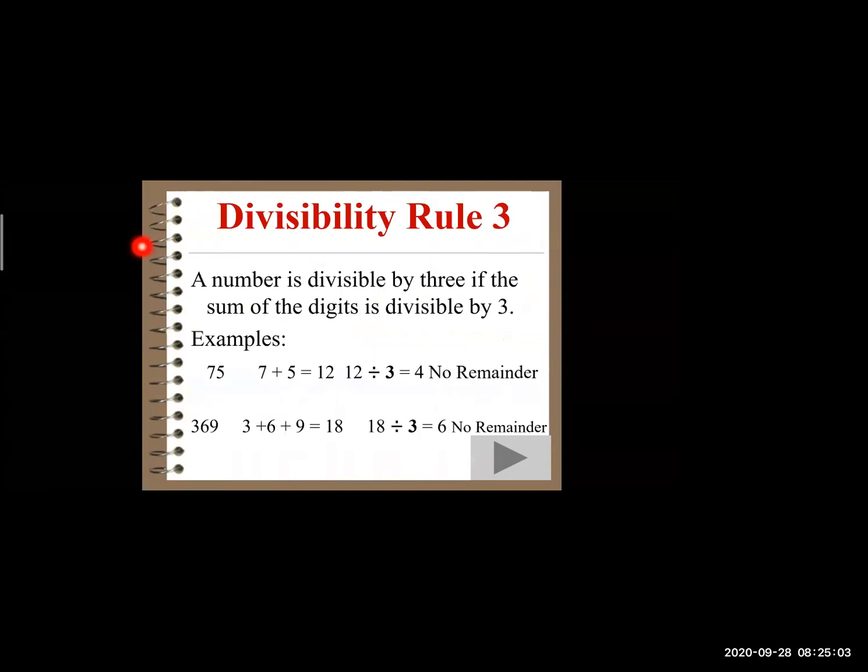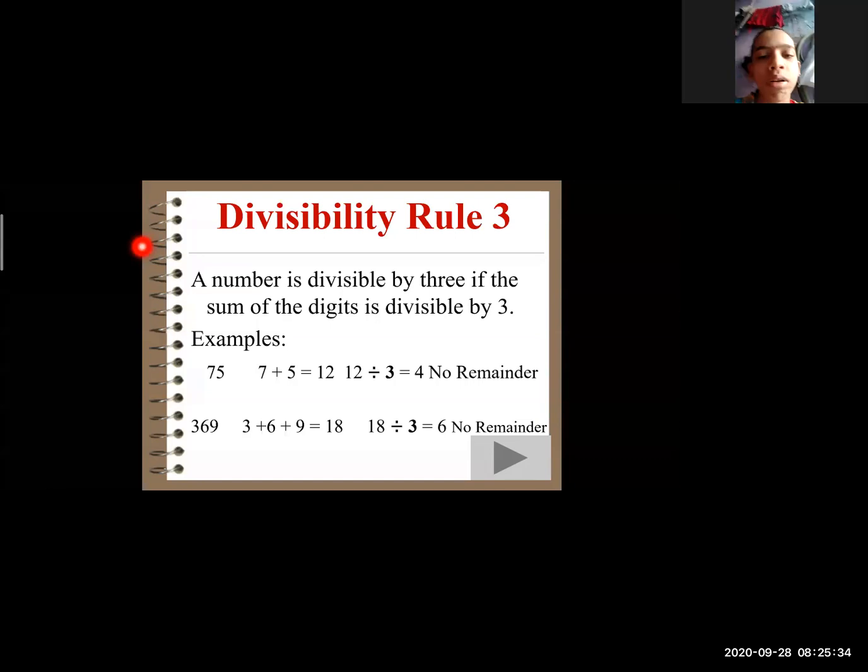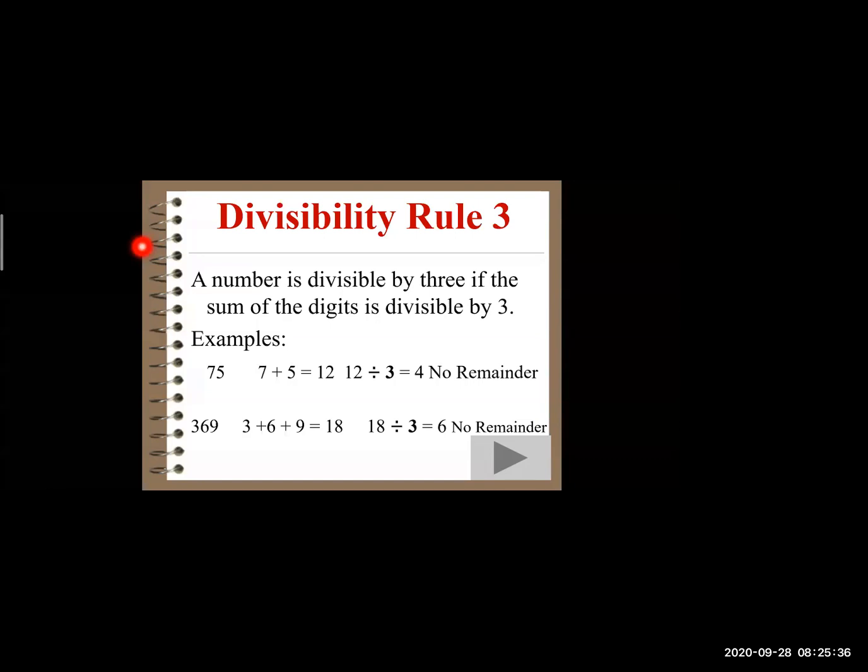See, this is the test of divisibility for 3. A number is divisible by 3 if the sum of its digits is divisible by 3. So if you add all the digits in the number, you get a number, and that number should be divisible by 3. Then we can say the given number is also divisible by 3. In the examples below, I have given you 75.